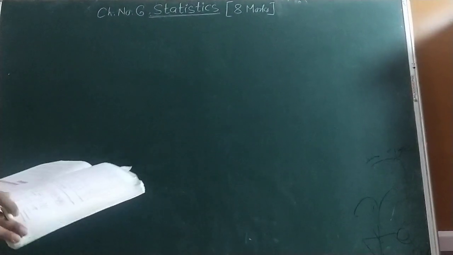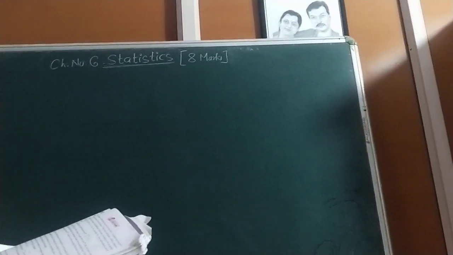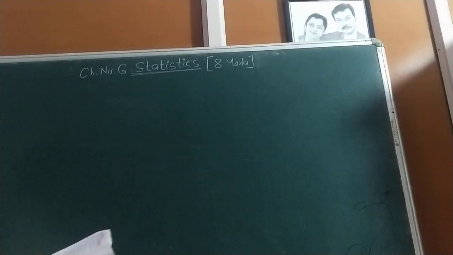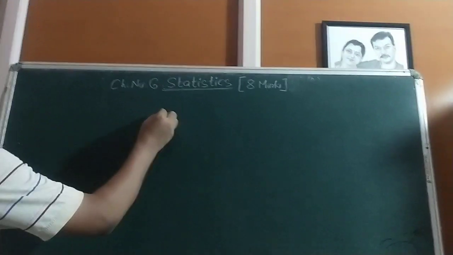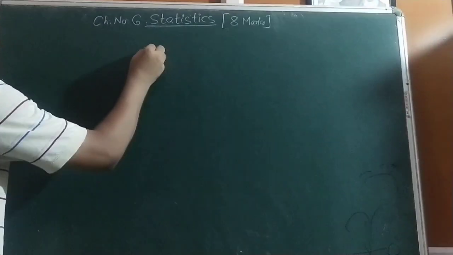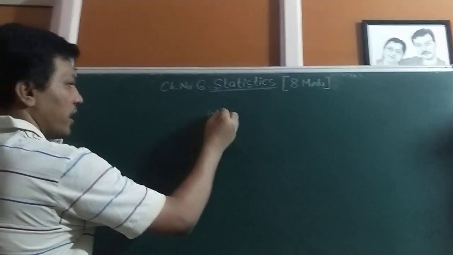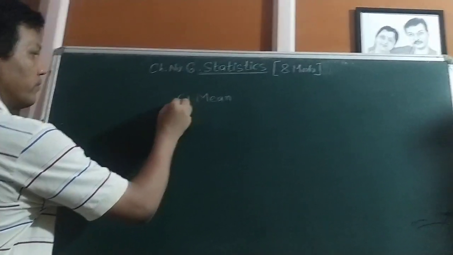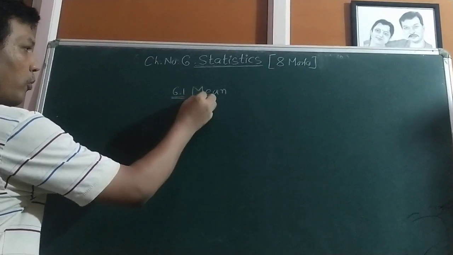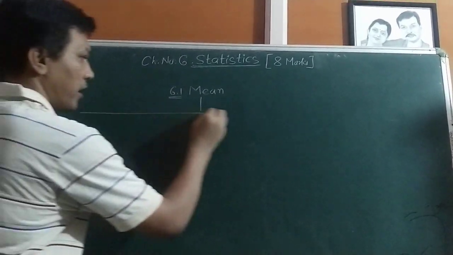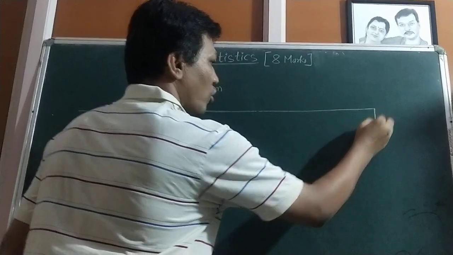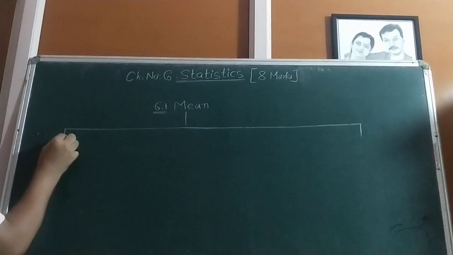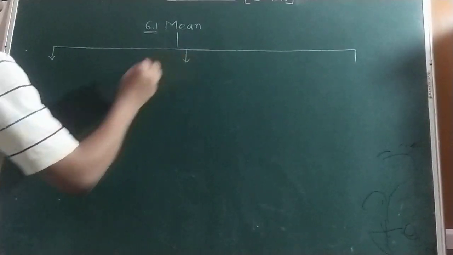We will start with 6.1, but before that there are three important formulas, so I will make three parts. These three formulas are very important. Mean, 6.1. In mean there are again three types, or three methods of mean.